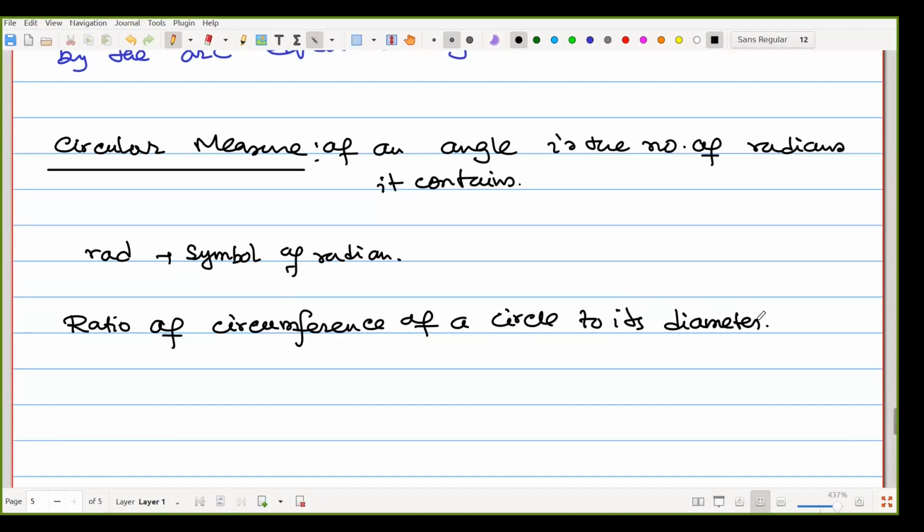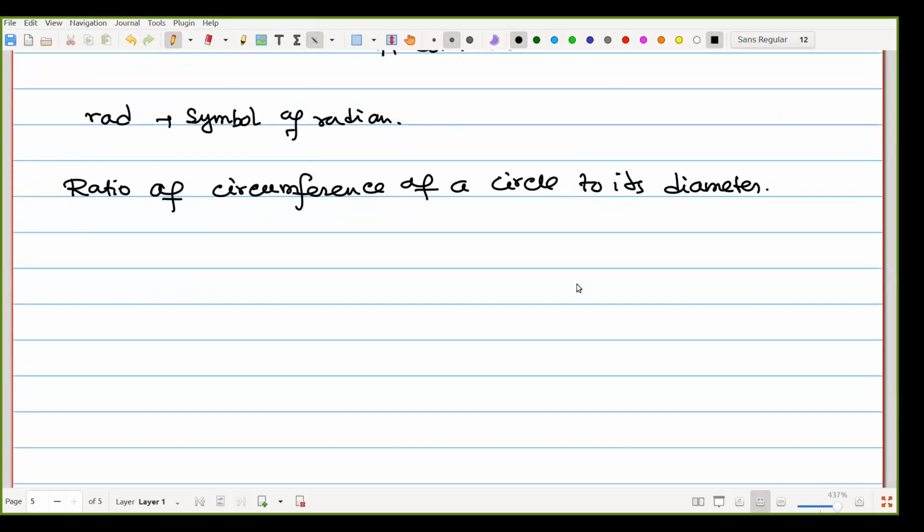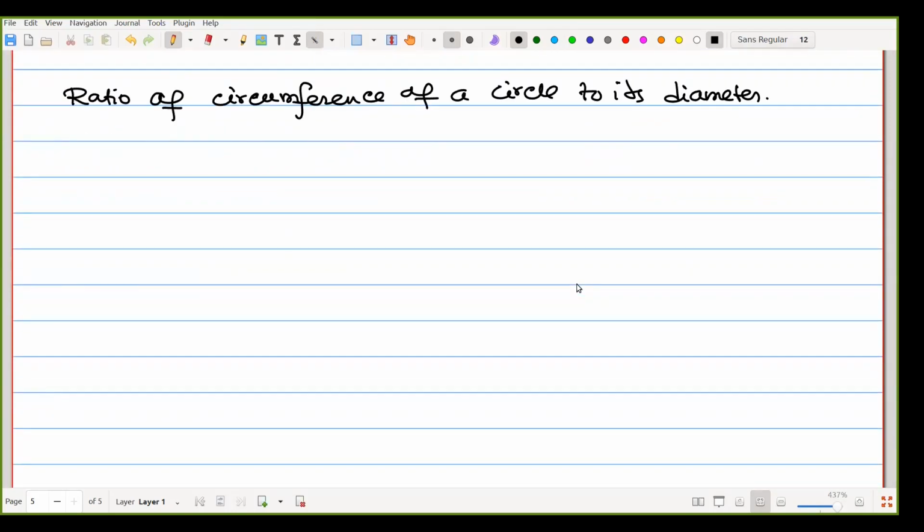Whatever we have thought about the radian is according to the radius. Now, if we think about the diameter and its circumference, let's draw a circle here.